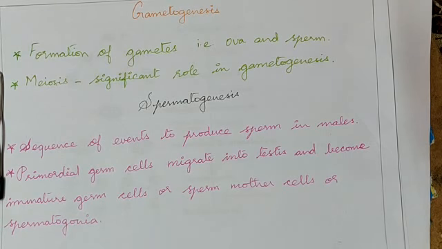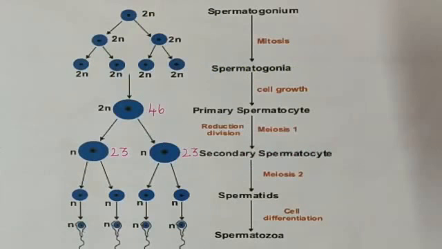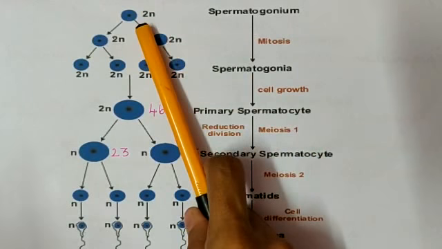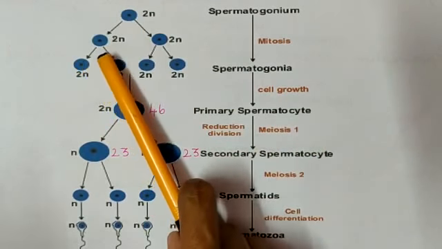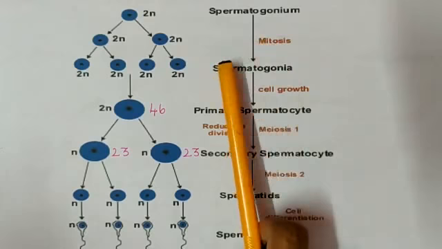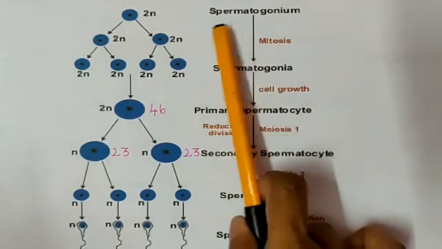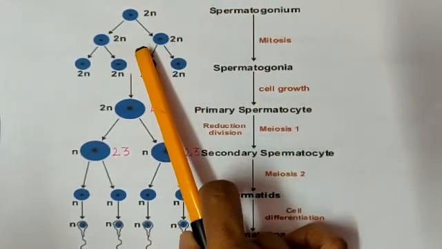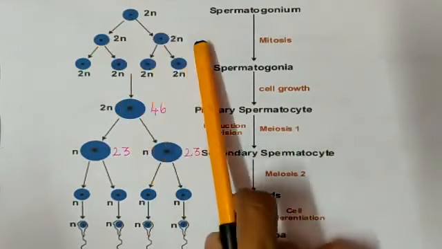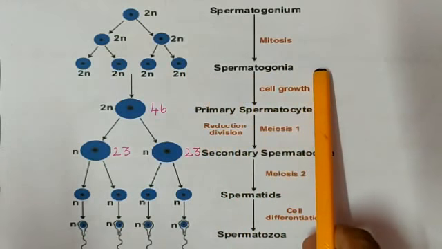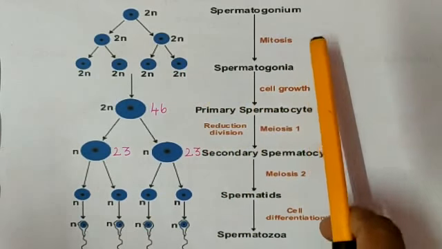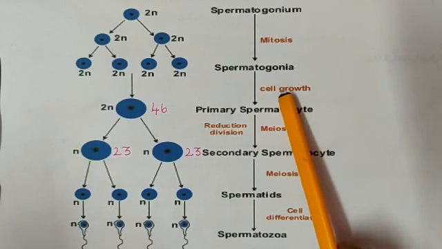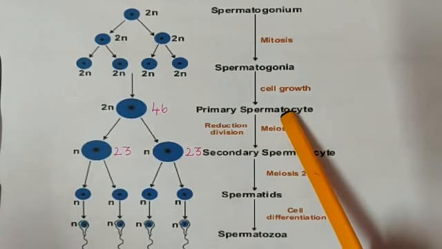Let us see how it is differentiated. See, children, this is the spermatogonium of 2n. It has to get divided by mitosis. This spermatogonium which is coming inside develops by mitosis into spermatogonia. This first has to grow in size.